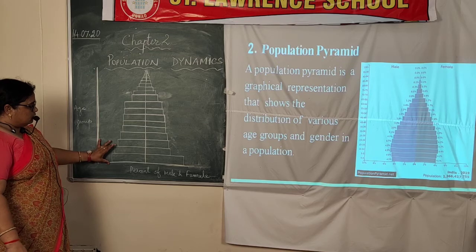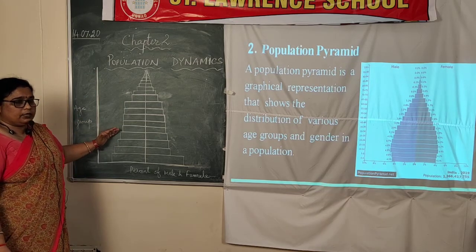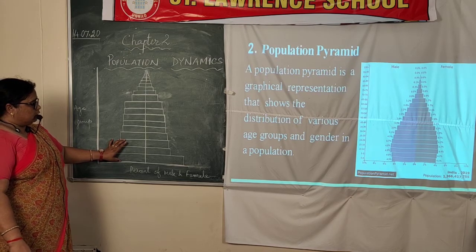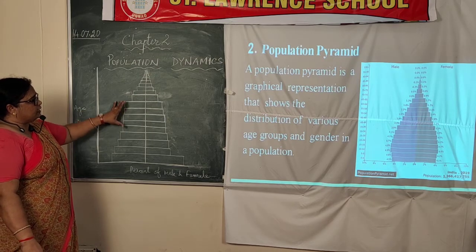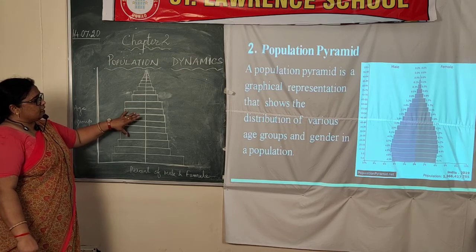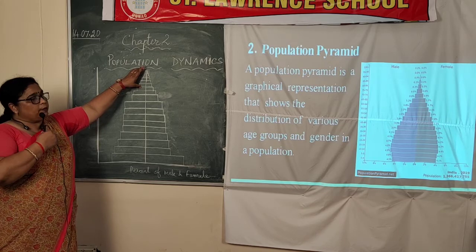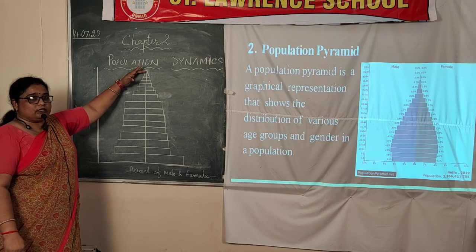The population pyramid is divided into three parts. The lower part is known as the youthful age. The second part, that is the biggest part, is known as the working population or working age, and the last part, the upper part, is known as the elderly people, meaning the retired ones.